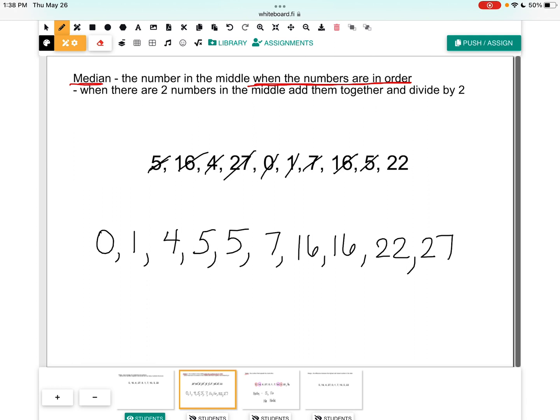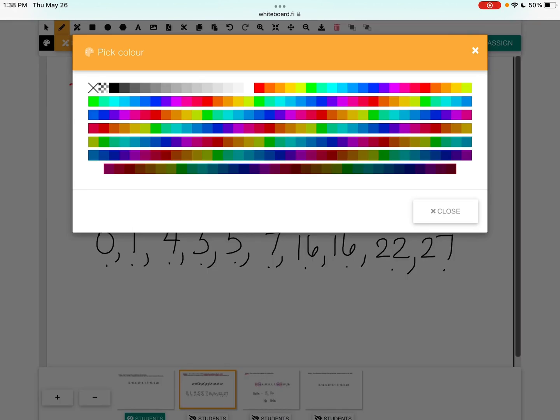So I've counted 1, 2, 3, 4, 5, 6, 7, 8, 9, 10. 1, 2, 3, 4, 5, 6, 7, 8, 9, 10. So now I know that I have put all of my numbers in order and I've included them all because I've crossed them out as I wrote them and I've checked to make sure that I have 10 numbers in both sets. So now it's time to find the number in the middle.